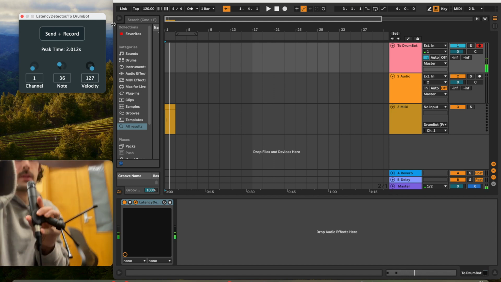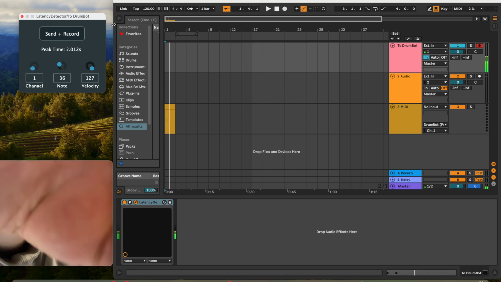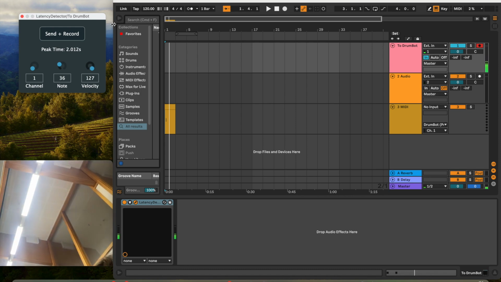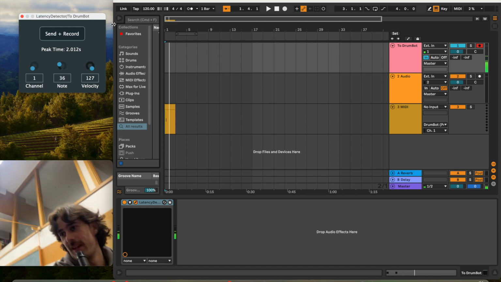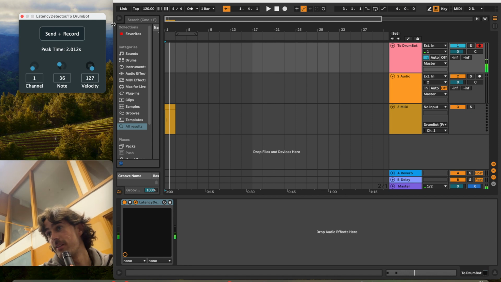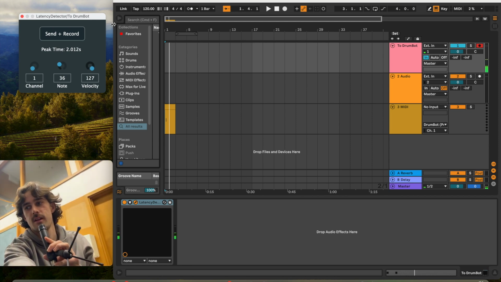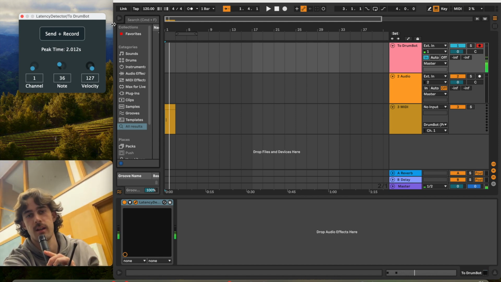And there we go. After 10 trials, it has decided that the kick drum has a latency of, there we go, 2.01 seconds. So that is the latency detector prototype plugin in action, which will be used for configuration.